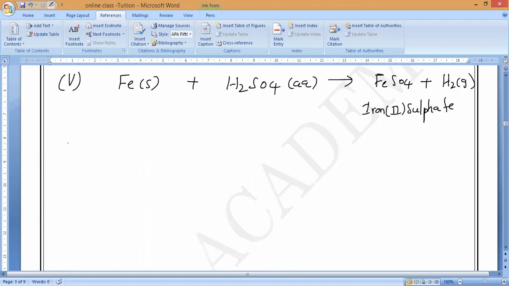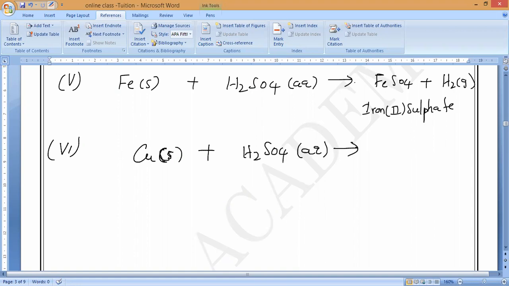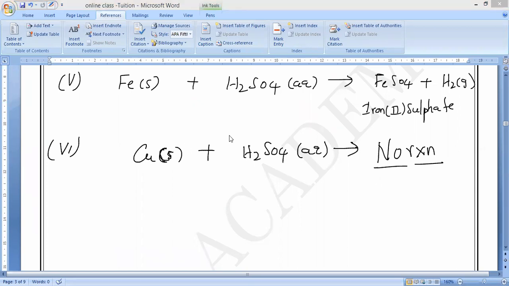Now, last reaction. Let us take the last reaction. Copper. By this time, you have to say copper. No reaction, sir. No reaction. Which is in aqueous state. What are the products? No reaction. Understand? Why? Because copper is less reactive than hydrogen.